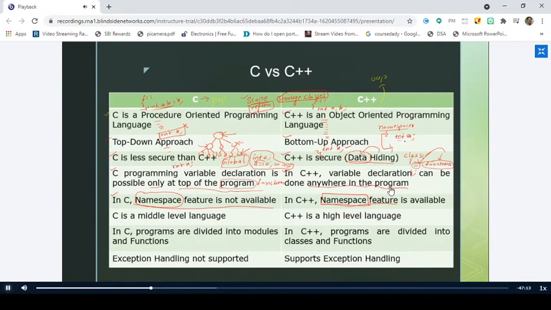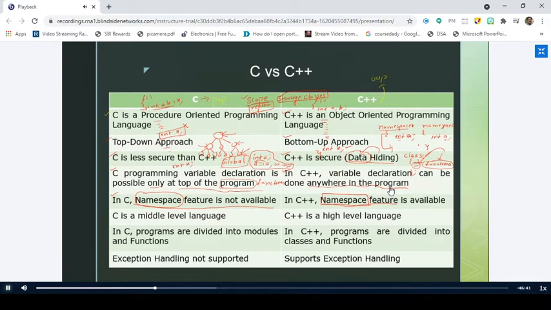So where can I access this a? Within namespace 1 only. Now I declare another namespace like this, namespace 2, and I declare a variable like this, int a. Can we declare a like this? Can a program have two variables with the same names? Is it allowed in C? No, sir. No, it is not allowed.